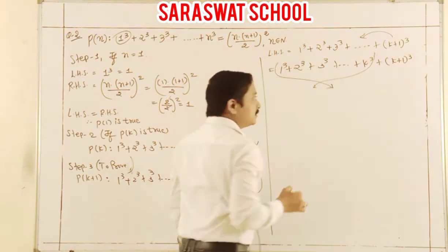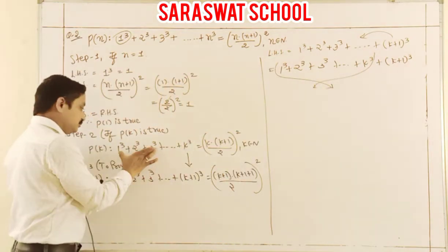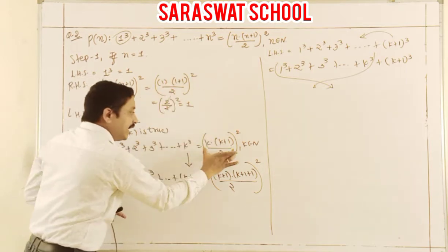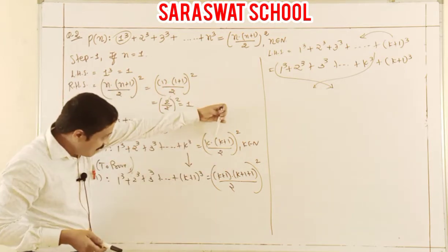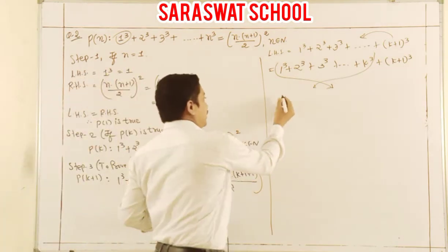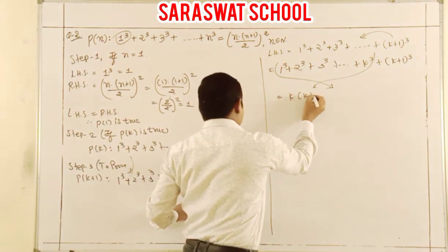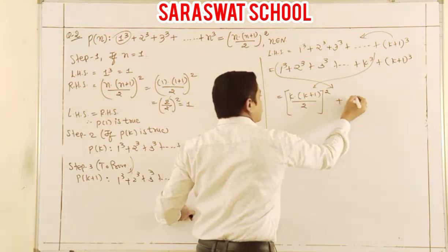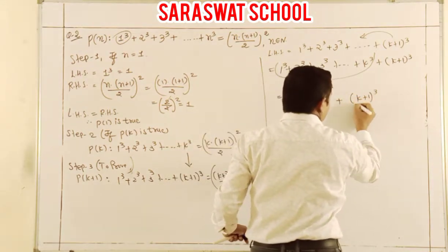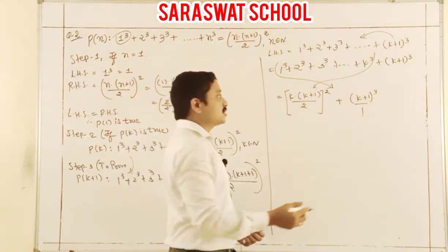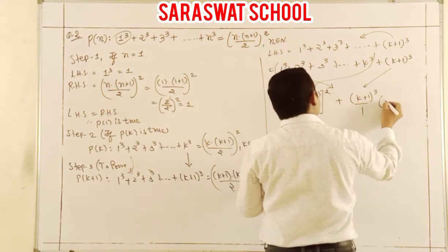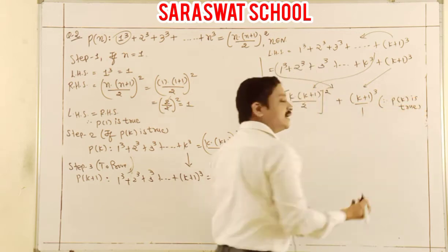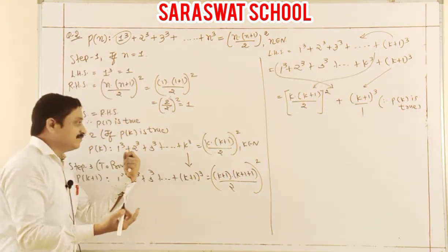Now, students, this is your step 2. Look at that, 1 cube to k cube. The full value, I just substitute this way: k plus 1 by 2 the whole square, plus k plus 1 whole cube. This term is the same as mentioned, because P of k is true. I am taking it from step 2.